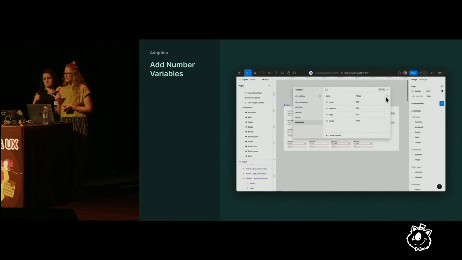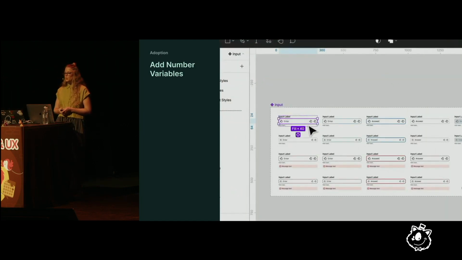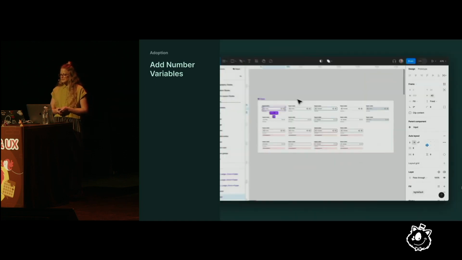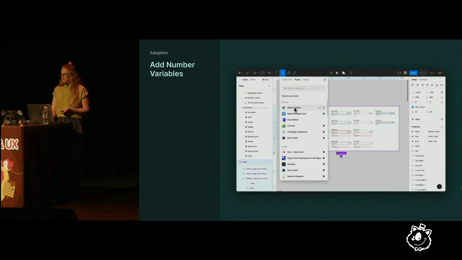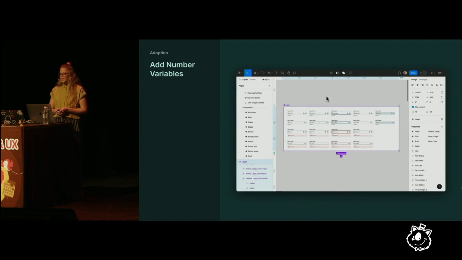Like sizing for components and icons, spacing, corner radiuses, and breakpoints. Then apply them to your existing designs. This part's a little tedious, but there's a plugin called Apply Variable that can automate the process for you. To use it, select your component or design, run the Apply Variable plugin, choose the option to autofix, in this case with local variables, and we'll update numbers for the selection.